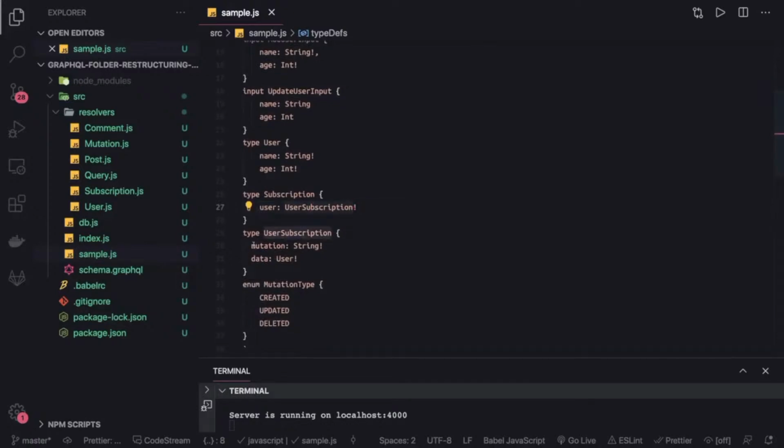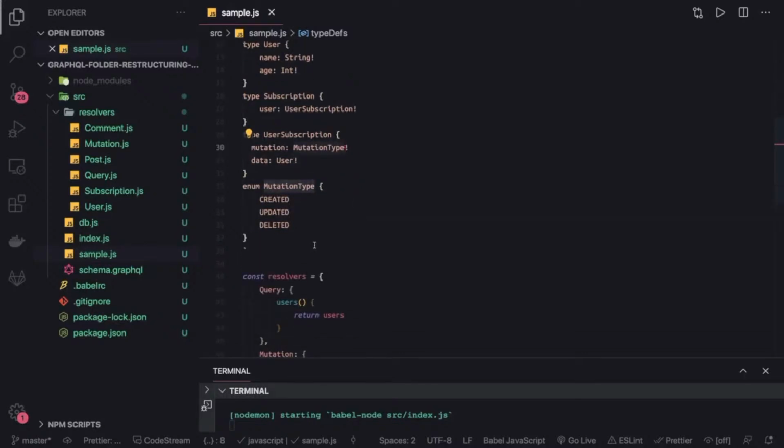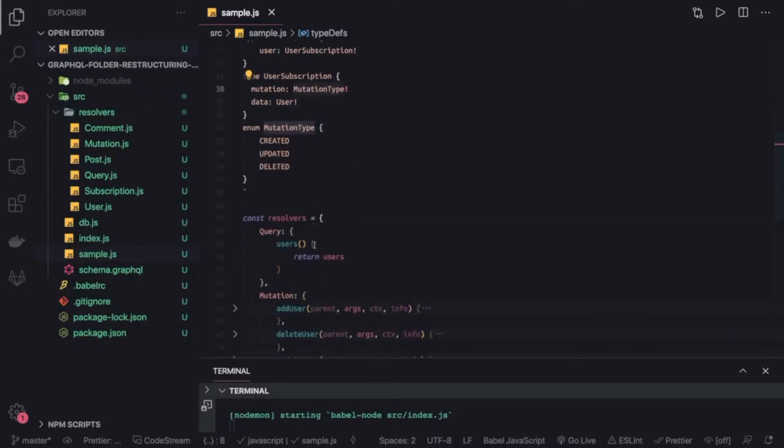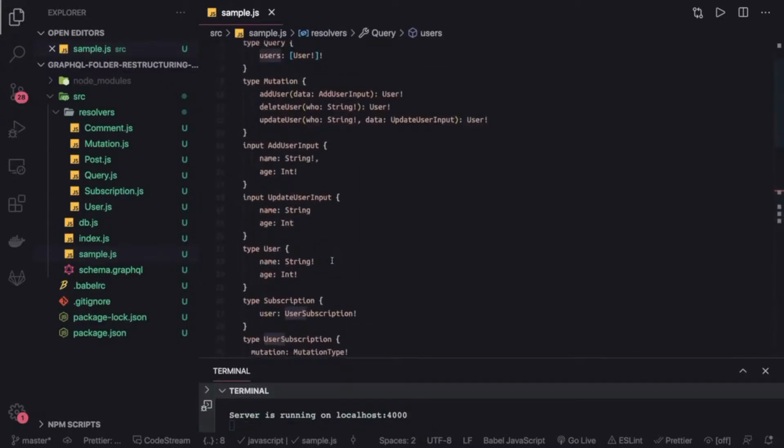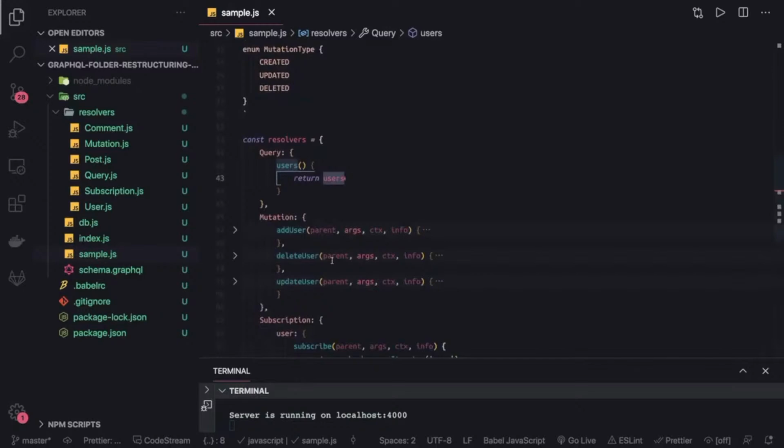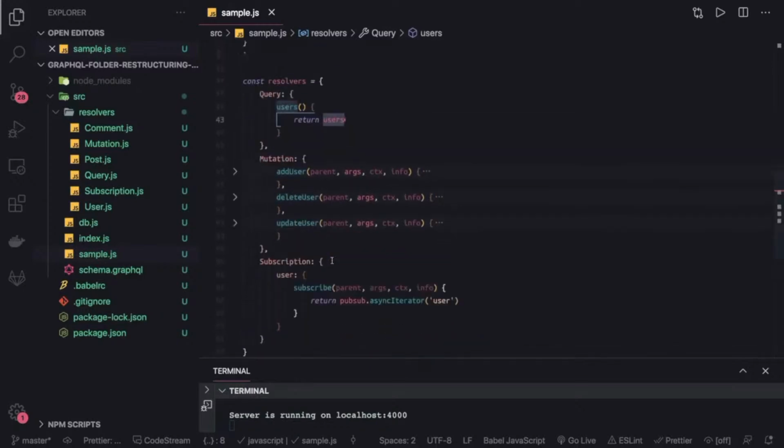So user subscription is a type, mutation is of type string, and data is of type user. Okay, so this mutation should be of type mutation type. This is wrong. Yeah, mutation is of mutation type, which can be created, updated, deleted. Okay, and these are the resolvers. Resolver means the query definition, it returns all the list of users we have, and then we have update user, delete user, and create user.